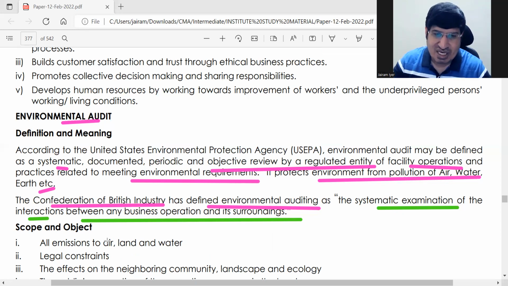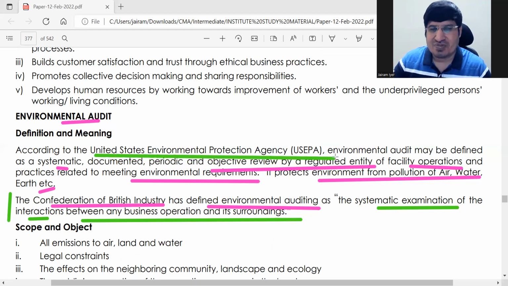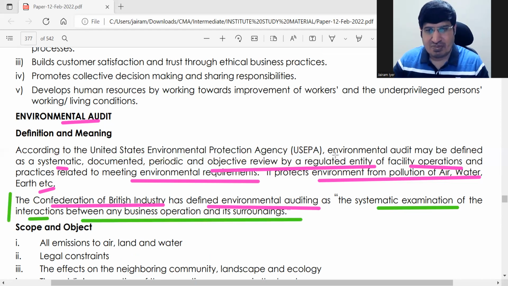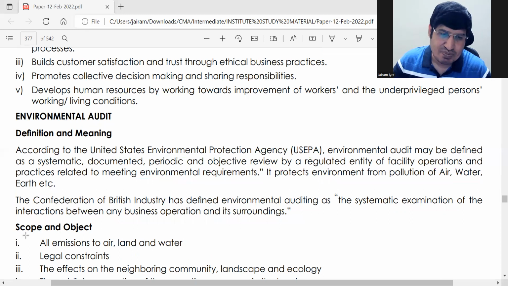If you can remember it, it is good. It will add a little weight in the answer, and it is short also. If you do not remember the name, that is fine; you need not remember this name. Okay, now let us see the scope and object of environmental audit.